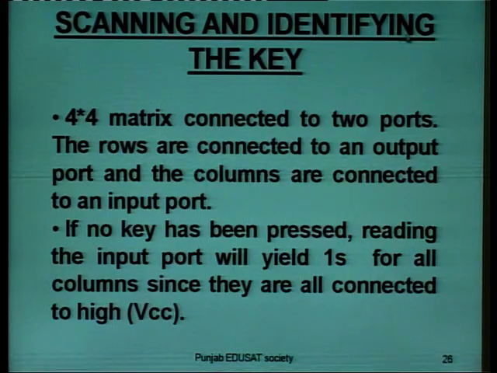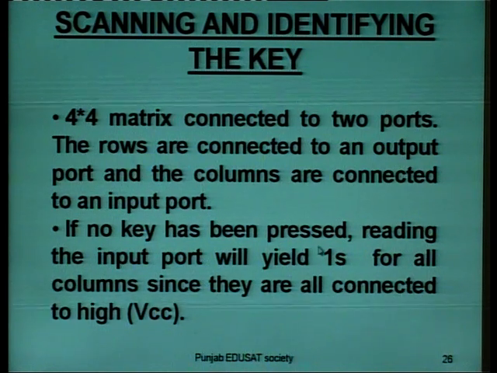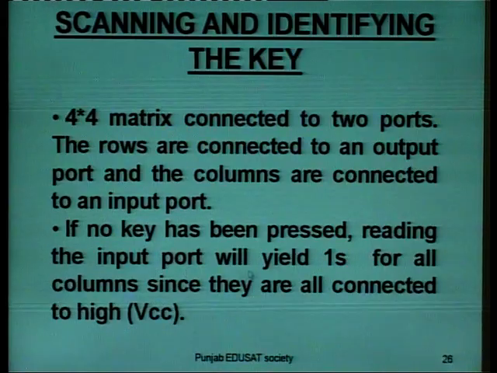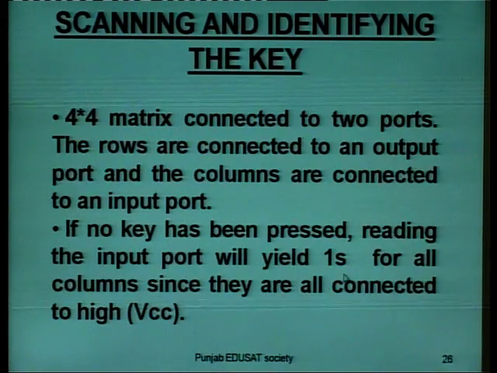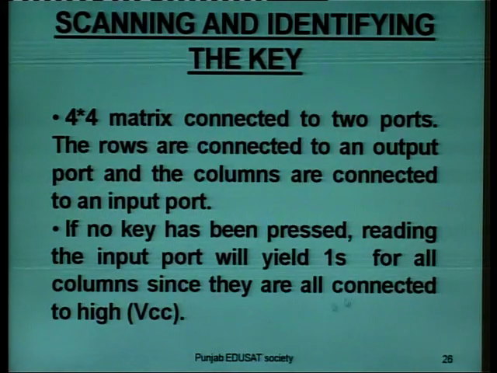Scanning and identifying the key. A 4x4 matrix is connected to two ports. The rows are connected to an output port and the columns are connected to an input port. If no key has been pressed, reading the input port will yield ones for all columns, since they are connected to VCC, that is, they are all connected to high.